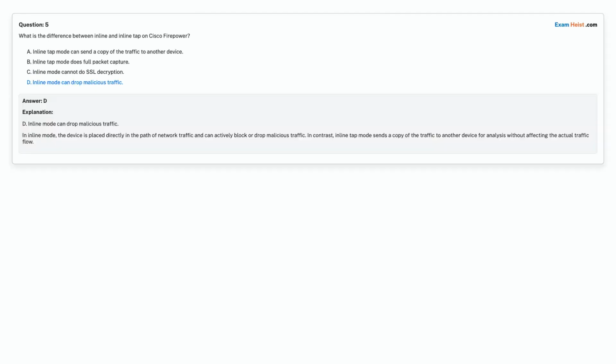Correct answer is option D. Inline mode can drop malicious traffic.